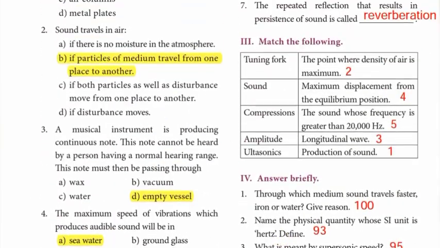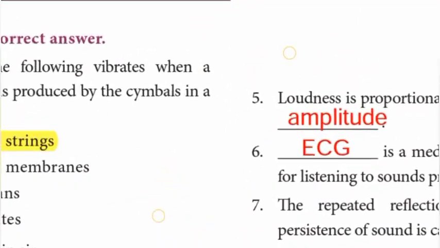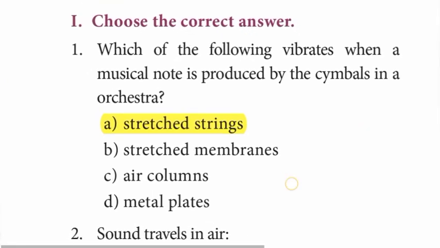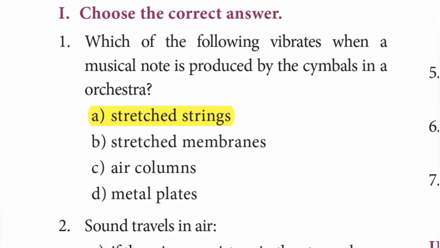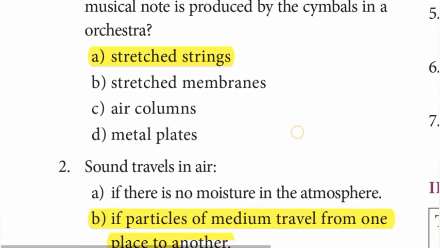100. Roman number 1, choose the correct answer. First one, which of the following vibrates when a musical note is produced by the cymbals in a orchestra? Answer is A option, stretched strings.